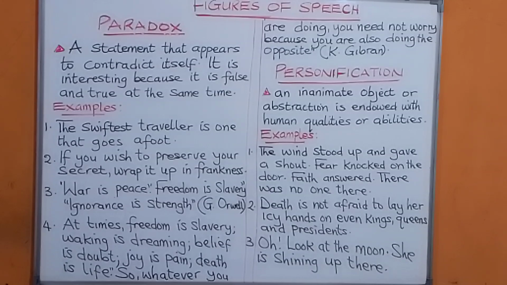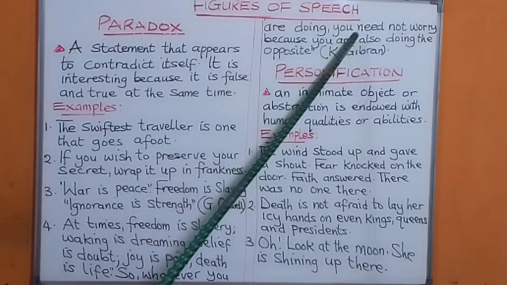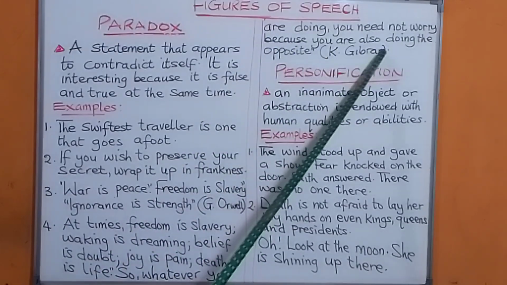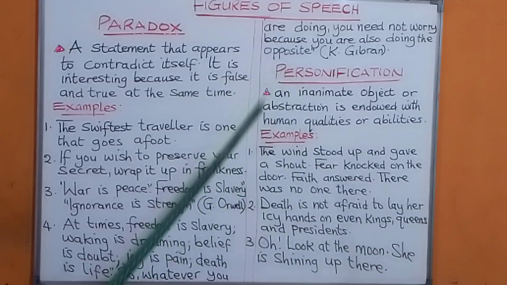Let's take it. At times, freedom is slavery. You want to be free, but at the same time you get into slavery. Waking up is dreaming. Belief is doubt. Joy is pain. Death is life. So, whatever you are doing, you need not worry because you are also doing the opposite. By Gibran.